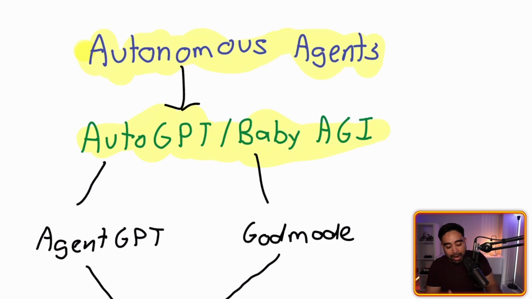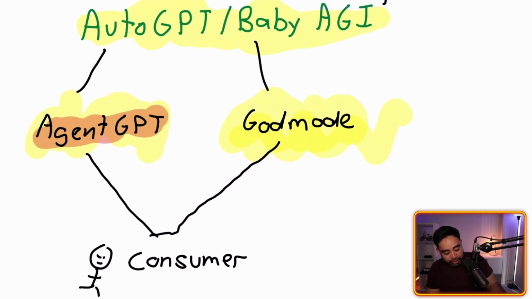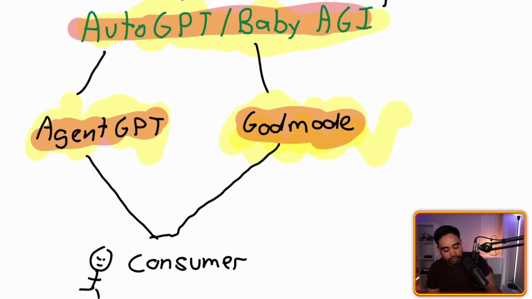Now, in order to interact with AutoGPT and Baby AGI directly, you need to know a little bit of coding. And I apologize for my atrocious handwriting. But if you're like me and you don't know much about coding or programming, you have to interact with these AIs via third parties like AgentGPT and Godmode. There's nothing inherently wrong with using AgentGPT or Godmode to interact with AutoGPT and Baby AGI, but you might notice through these two third-party tools, you're going to run into some kind of delays, so keep that in mind. Let's jump into the meat of everything, where we're going to interact with AgentGPT and Godmode and give the right prompts. So let's get into it.